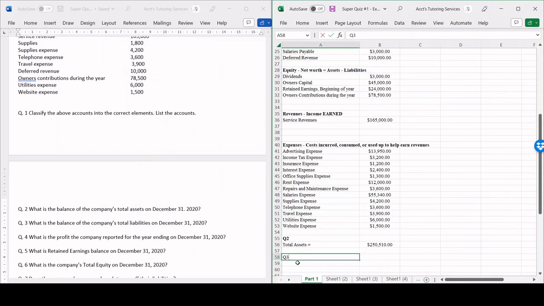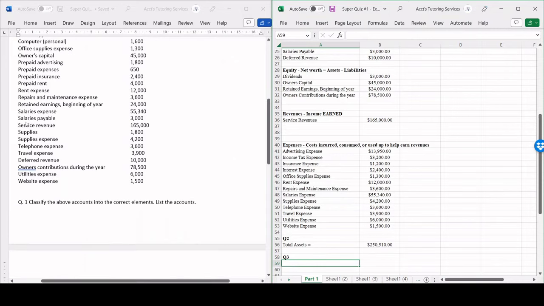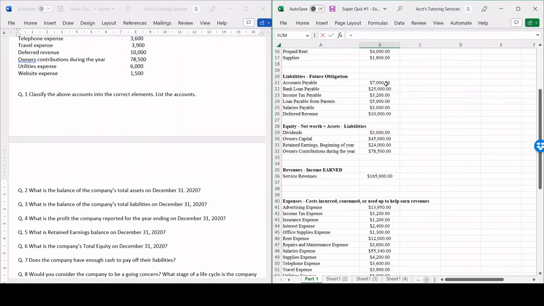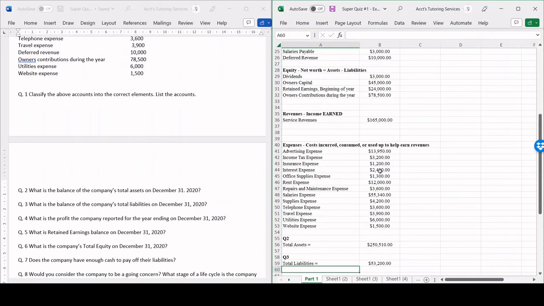Now, question number 3. What is the company's total liabilities on December 31st, 2020? That's the end of this current year. Total liabilities equals 7,000 plus 25,000 plus 3,200 plus 5,000 plus 3,000 plus 10,000. So these over here added together, enter. Total liabilities is going to be 53,200.